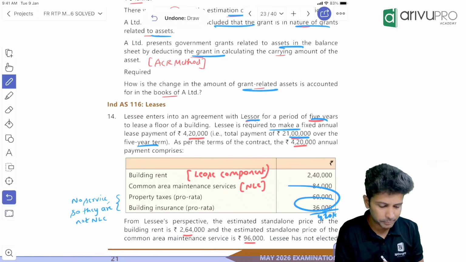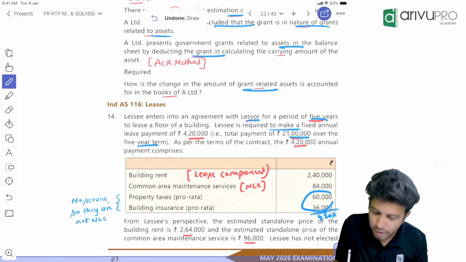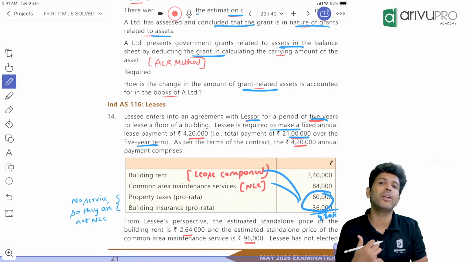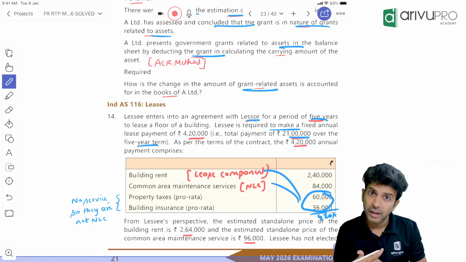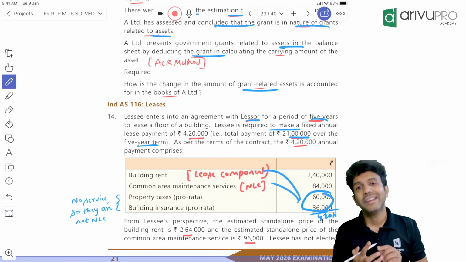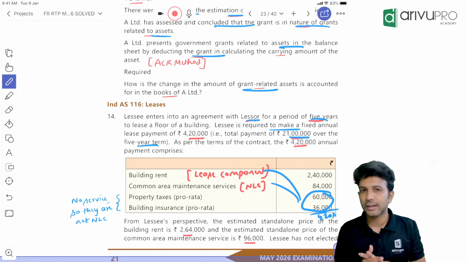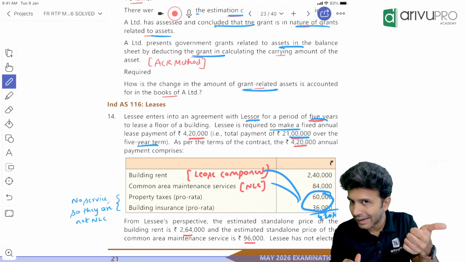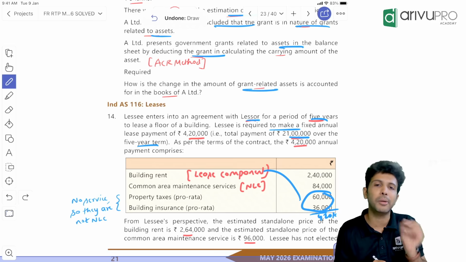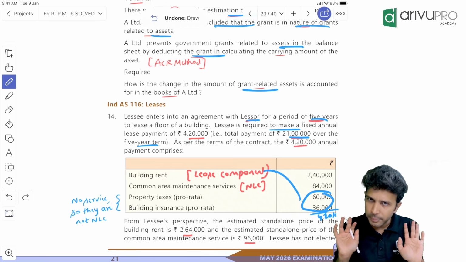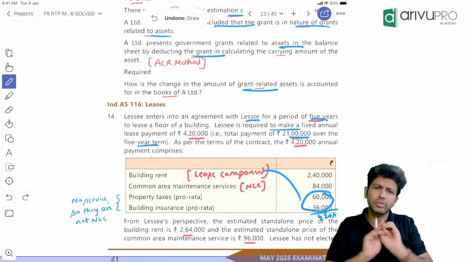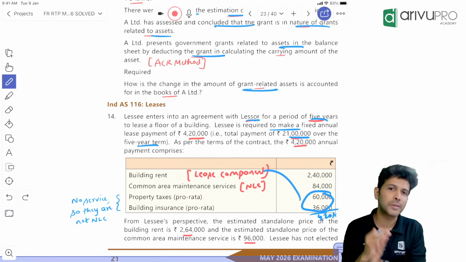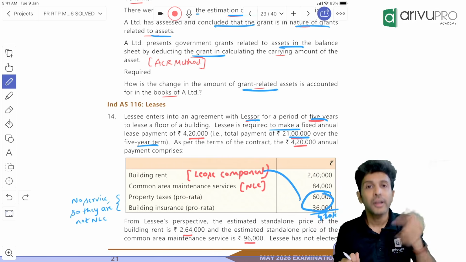So what should we do for them? Whatever payments you are making have to be allocated among lease component and non-lease component in standalone selling price ratio. But there is also a choice. Ind AS 116 gives a choice that the company can choose not to separate lease component and non-lease component. We can use the practical expedient and not separate them. If the company has chosen that, then 4,20,000 will be the lease component value. You can take 4,20,000 as a lease payment and do Ind AS 116 accounting. That's it.